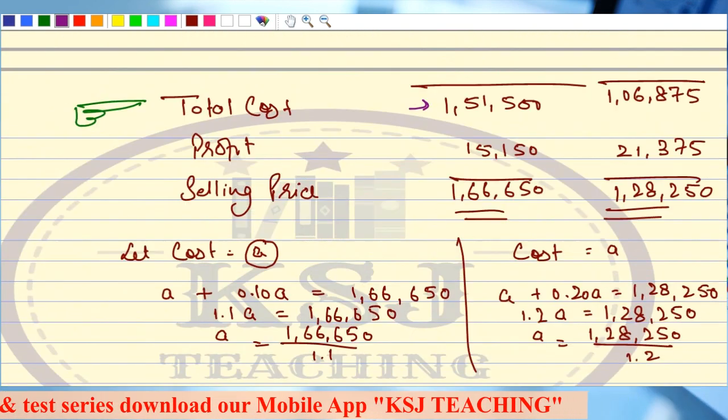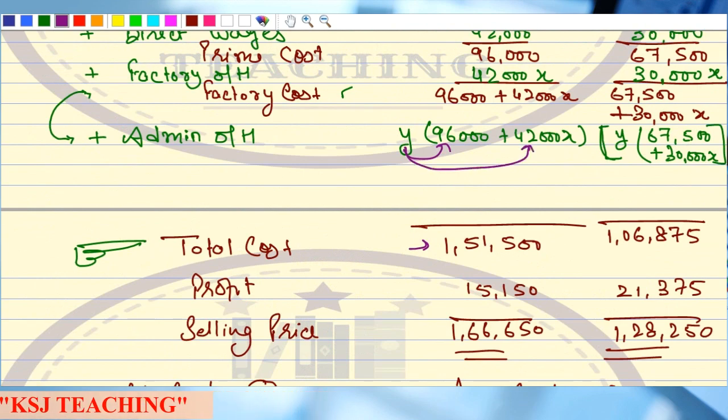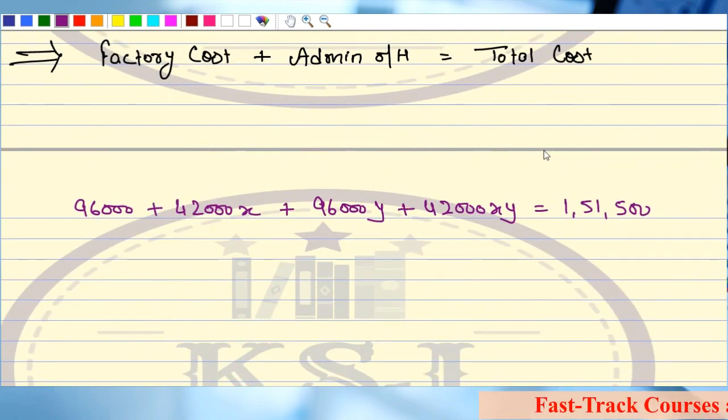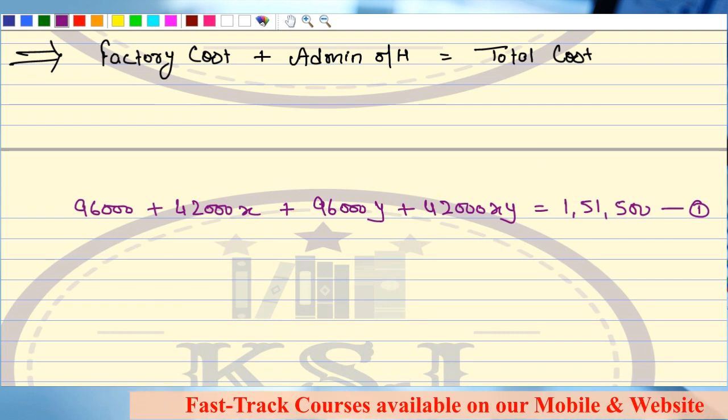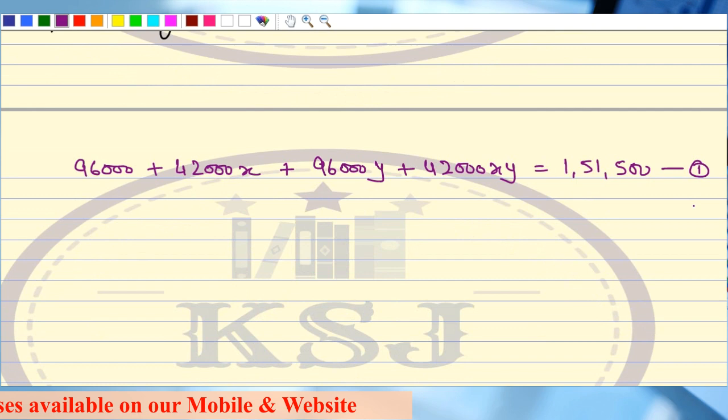Sir, how the administration overhead? Sir, I have multiplied this y with 96,000 and 42,000. Right? Simple mathematics. So this is one equation that I have formed. This is my equation number 1. Any doubts?